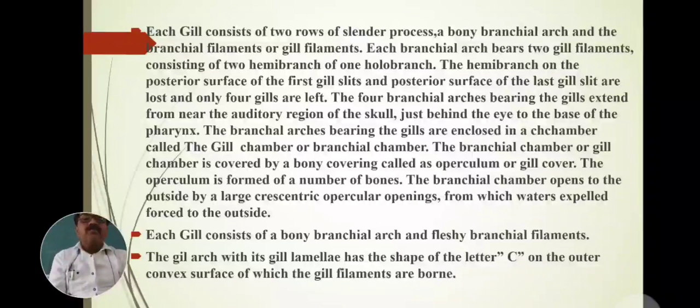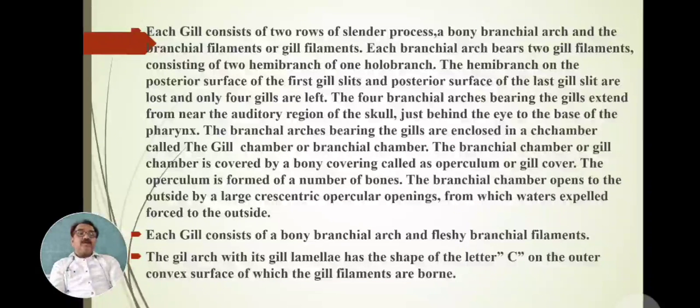The hemibranchs on the posterior surface of the first gill slit, and on the posterior surface of the last gill slit, are lost. That means the anterior first part and the last posterior part are not present. Hence only four gills are present.